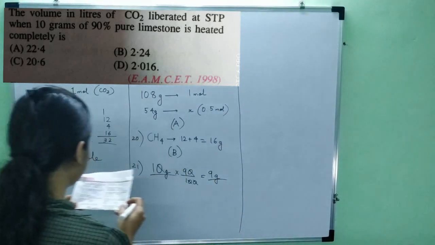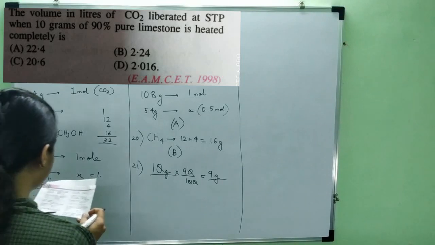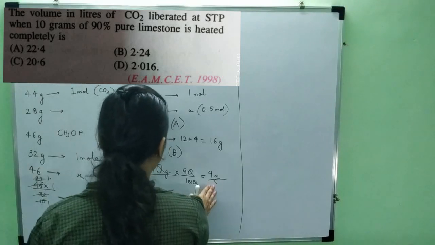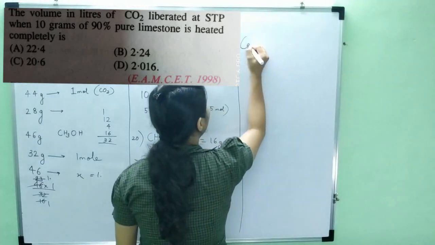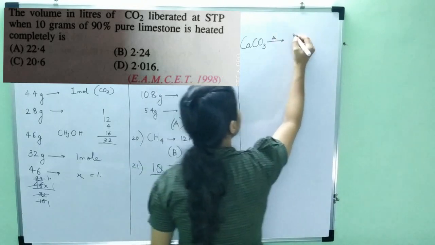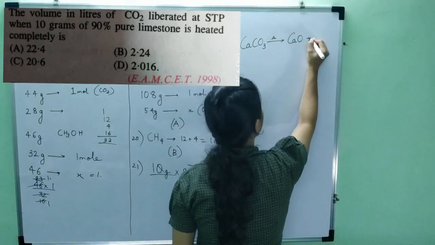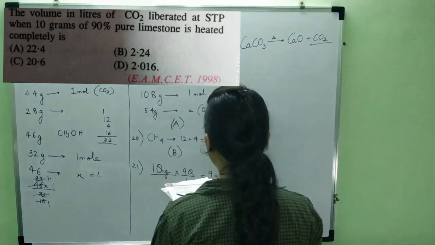Now what they have asked, the volume in liters of carbon dioxide liberated at STP when this much grams of limestone is heated completely. Okay. So what is limestone? Limestone is calcium carbonate. When it is heated, this gives us what? Calcium oxide plus carbon dioxide. So I have to find out the volume of this carbon dioxide in liters.